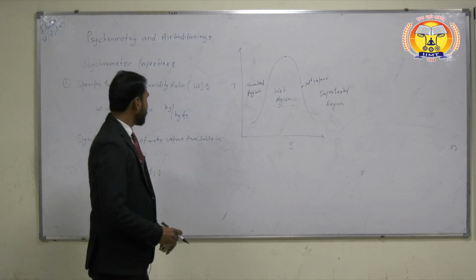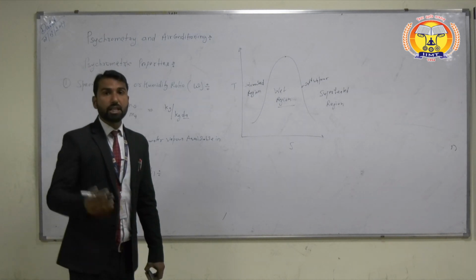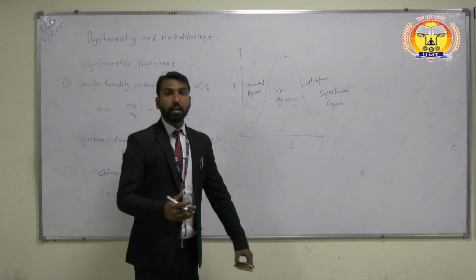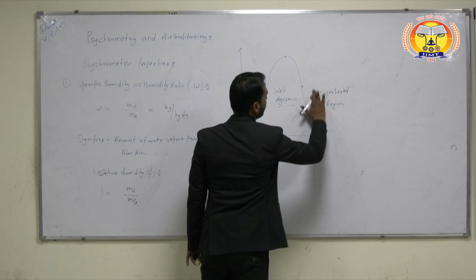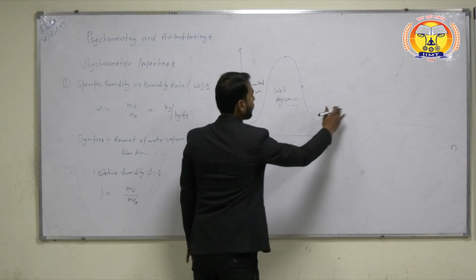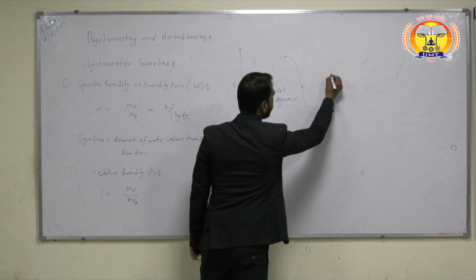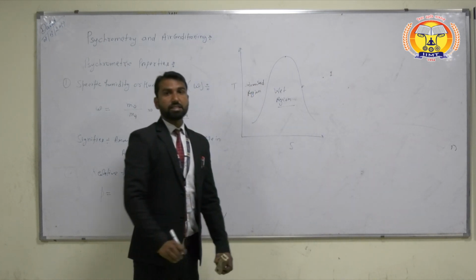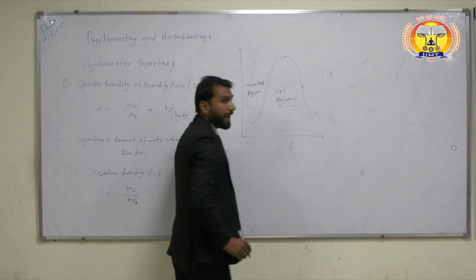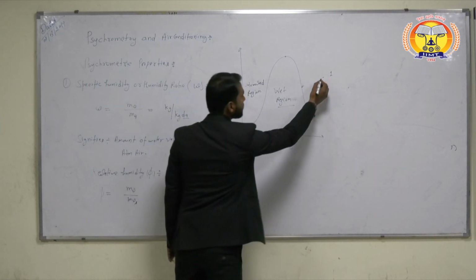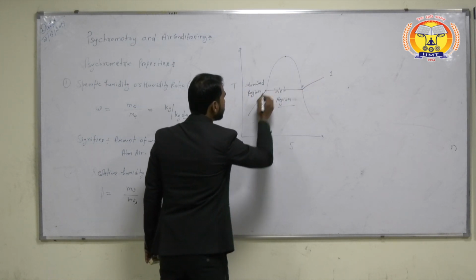If we talk about saturated air, atmospheric air is in the superheated state. So we will talk about this state, this superheated state. Suppose we represent this state by 1. At this state it has some pressure, and pressure lines on the T-S diagram are like that.